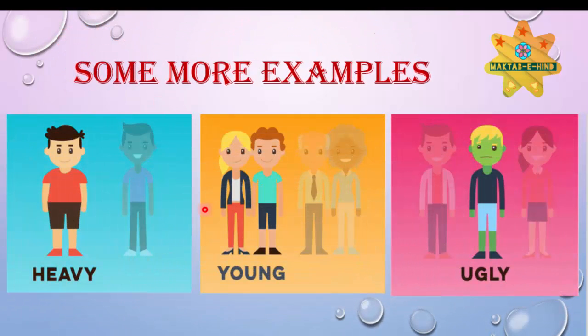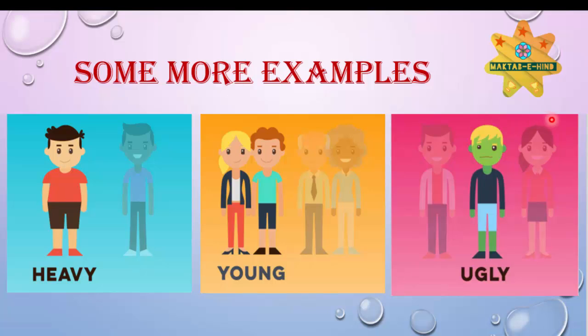In the first picture, compared to the right side person, the left one is heavy. So heavy is an adjective. In the second picture, look at this yellow box. Compared to the right side couple, the left couple is young. So young is called adjective.